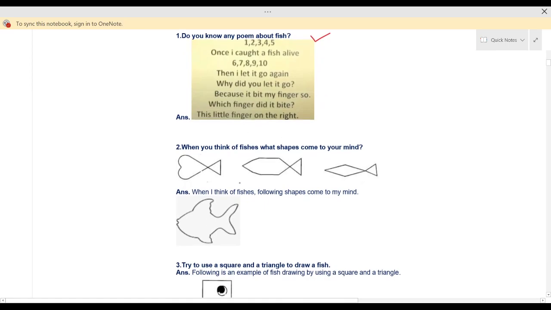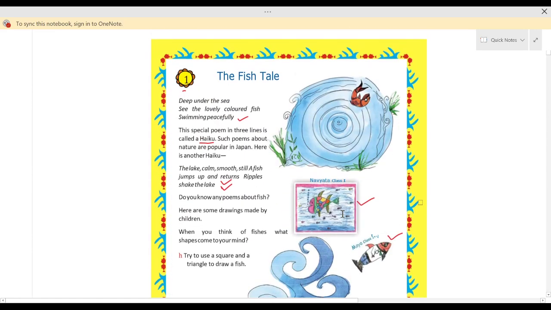So I have drawn some shapes over here. Please go through these shapes, and you can draw a triangle in this way, and you can draw one more triangle in this way, and you can get a fish like this also. So these shapes come to your mind when you think of fish.